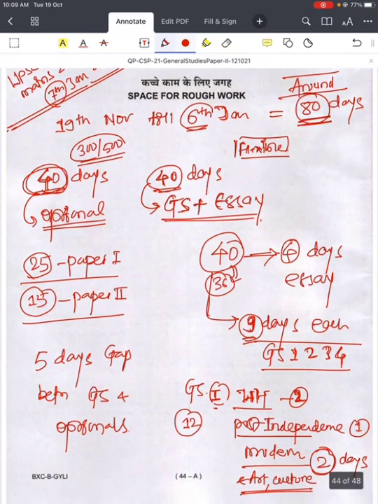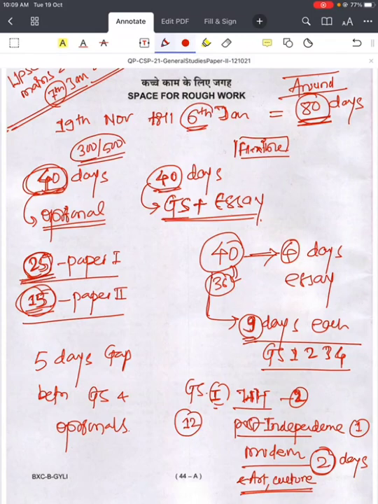Coming to the optional, you can divide paper 1 into 25 days and paper 2 into 15 days. Why paper 2 in 15 days? Most of the time it is application. Paper 1 has concepts, theories and all, so it takes time. So you can divide it 25 and 15.